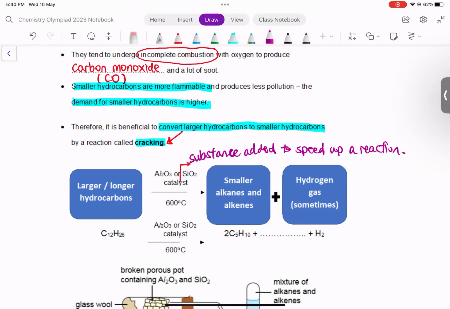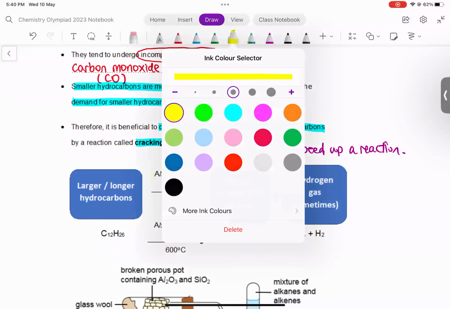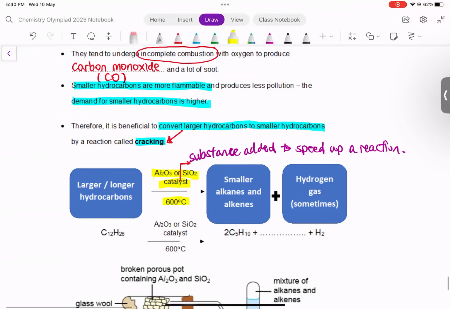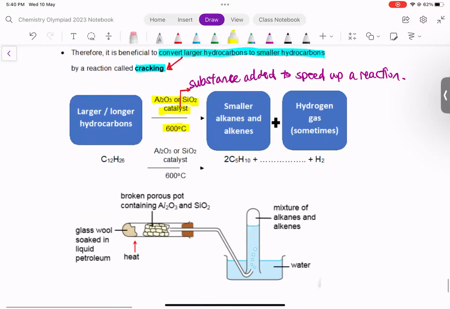Now it needs aluminum oxide and silicon dioxide catalyst. All right, it needs both. Okay, sorry, it needs either one, aluminum oxide or silicon dioxide. But it needs both a catalyst and a high temperature of 600 degrees Celsius. All right. So this is what a setup looks like. Now, you notice I've given you an equation over there. This is an example equation, okay? C12H26. This is a large hydrocarbon. You want to convert it to a smaller one.